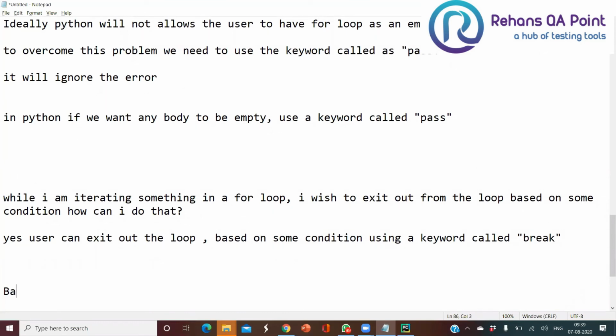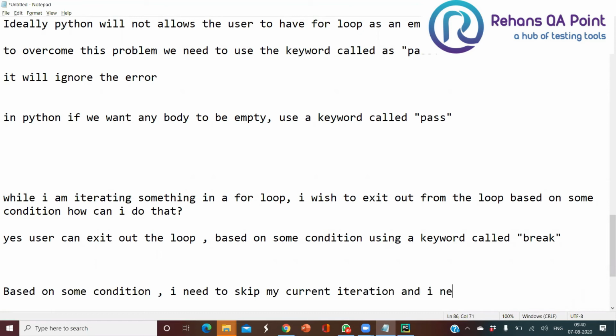So my next question is, based on some condition, I need to skip my current iteration and I need to proceed further without breaking the loop.